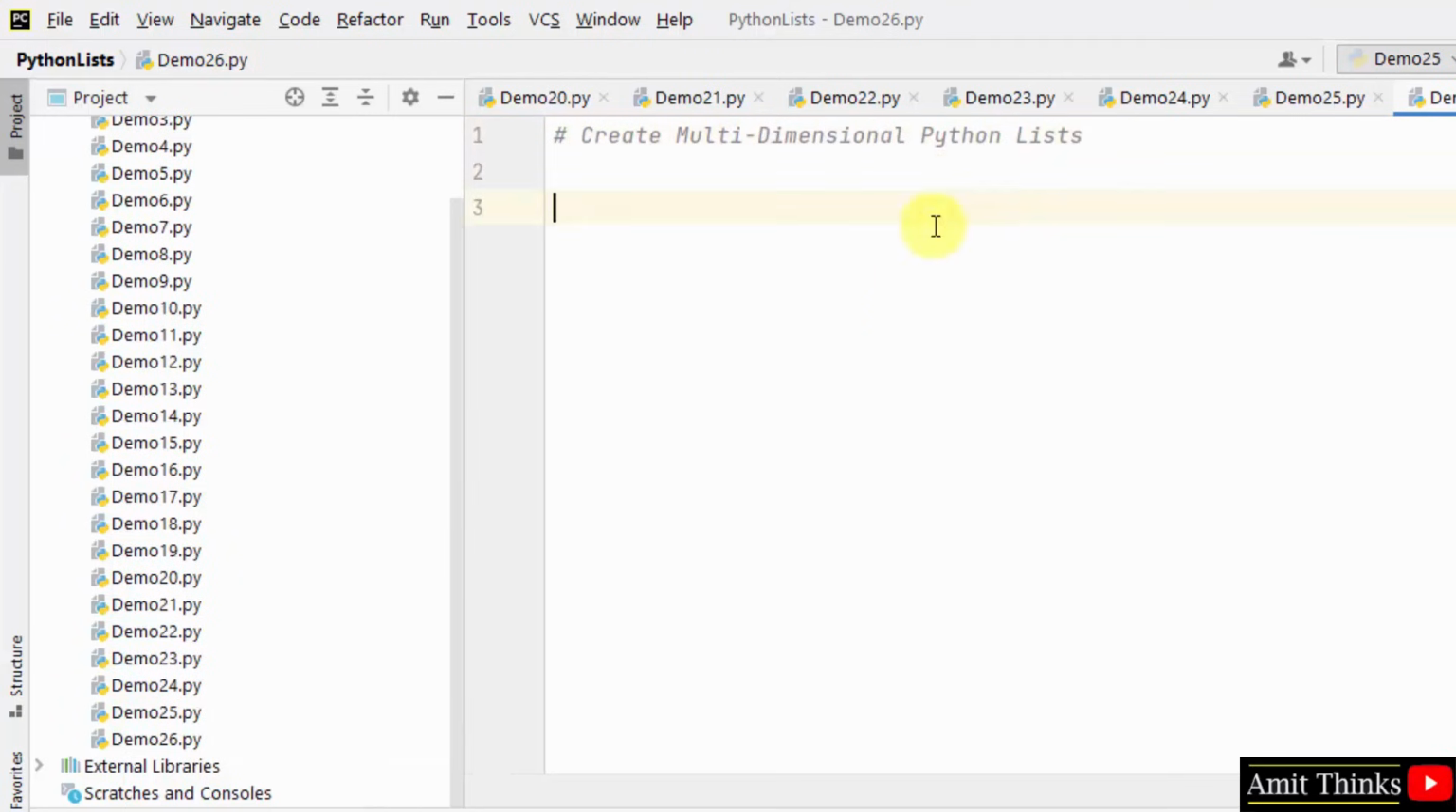Now let us create a multidimensional Python list. Okay, so here it is. We added the square brackets. Within that we will add a multidimensional list. We will add list within list. Okay, so let's say the following.